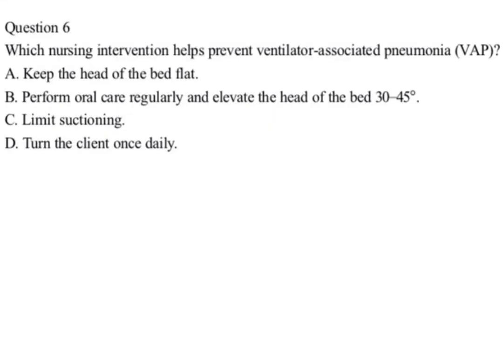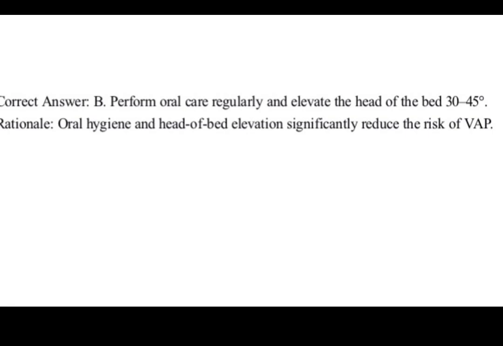Question 6. Which nursing intervention helps prevent ventilator-associated pneumonia, VAP? A. Keep the head of the bed flat. B. Perform oral care regularly and elevate the head of the bed 30 to 45 degrees. C. Limit suctioning. D. Turn the client once daily. Correct answer, B. Perform oral care regularly and elevate the head of the bed 30 to 45 degrees. Rationale: oral hygiene and head of bed elevation significantly reduce the risk of VAP.